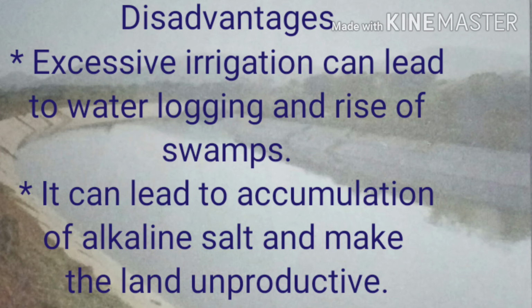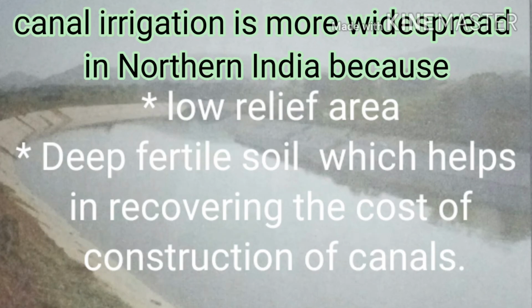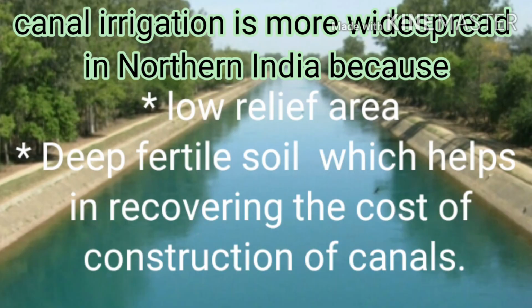Canal irrigation is mainly practiced in the plain regions. Their water table will be very high, means it will be very close to the ground. So, over irrigation leads to the accumulation of alkaline salt on the surface of the soil and that can make the land unproductive. Canal irrigation is more widespread in North India, means in the northern plains, because of the low relief of the area, means the height of that place is very low.